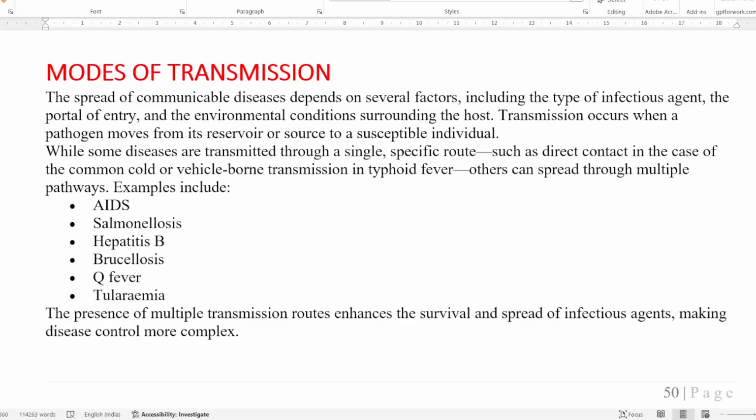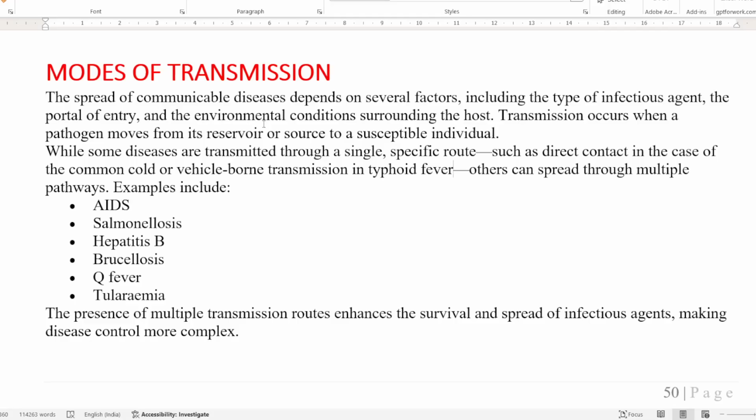Today our topic is modes of transmission. Modes of transmission means how the communicable disease is spreading. Now the spreading of communicable disease depends on various factors. It includes the type of the infectious agent, the portal of entry, and the various environmental conditions surrounding the host. The host is the human being.